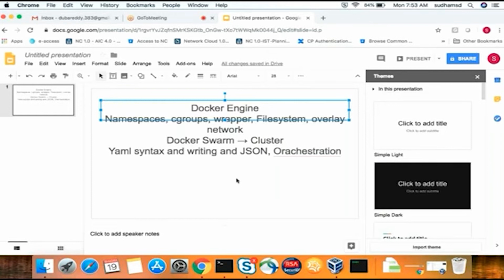In real time, it is a bit tough to remember all the options and the steps we need to follow. For that reason, they will write in a YAML file or whatever it is, and then use certain commands to use that particular file to create the resource. That particular concept is called orchestration. So that we need to discuss.